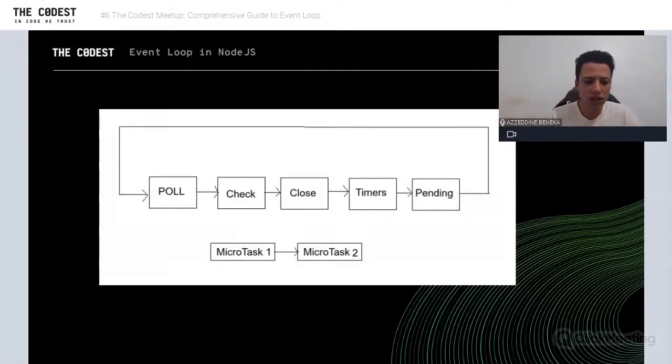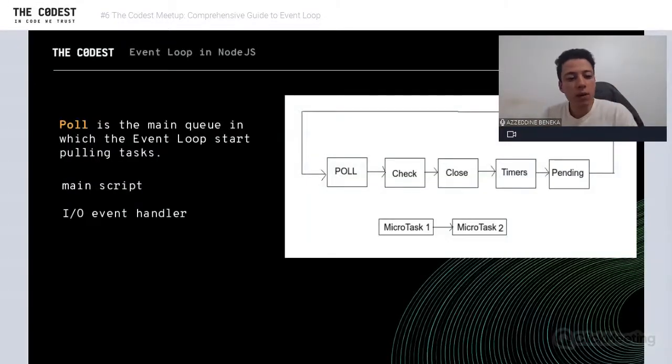So these are the queues and phases in the event loop. We have poll, we have check, we have close, timers, pending. They are macro tasks, and we have 2 micro tasks, right? So the poll is the main queue in which the event loop starts pulling a task. Like we said, we have the entry file. It should be a task scheduled in poll, and we have the IO event handler. If you read a file, the handler will be executed in this poll. It will be scheduled in this poll.